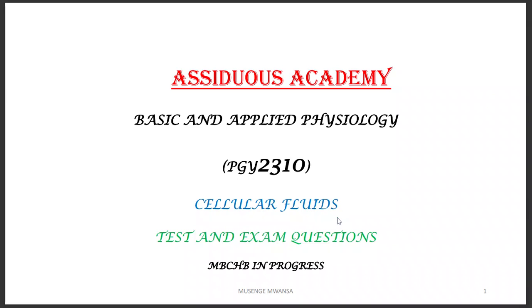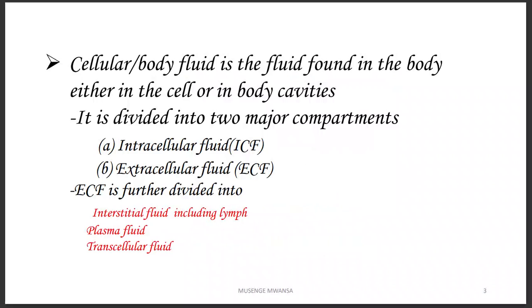Let's talk about body fluid compartments and cellular fluids. Cellular fluids, or body fluids, are simply fluids which are found inside the cells. They are going to be found in different compartments. There are some fluids which are going to be inside the cells, which we call intracellular fluid or cytosol, and those found outside the cells called extracellular fluid or ECF. The extracellular fluid can be interstitial, including lymph, plasma, and transcellular.